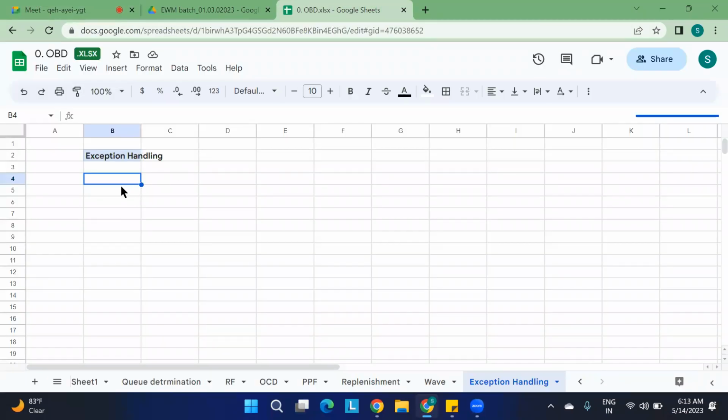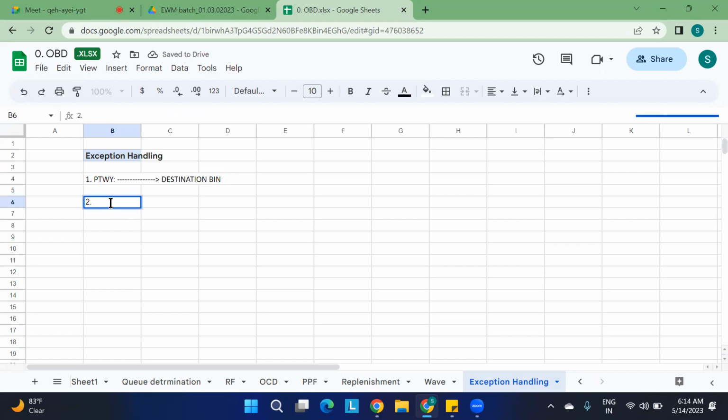So that is one: you want to change the bin. I'm just explaining. You are doing the putaway, and at that time you want to change the destination bin. That time you can use the exception handling. That is one thing I have explained.